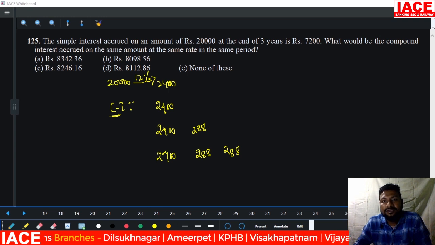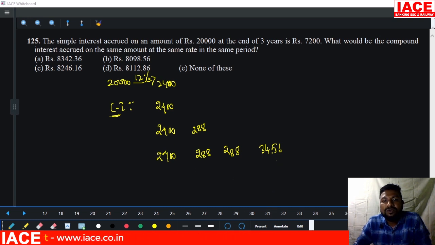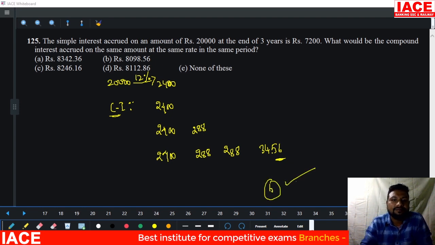Then 12 cube value is 1728, and double that is 3456, with 2 decimals. If you add all these values, you will get the interest. You can observe the last 2 decimals, 0.56, are compulsory. If we add all these, you will get only one option containing 0.56. Then option B is our answer.